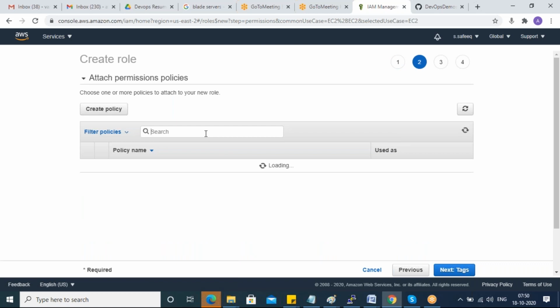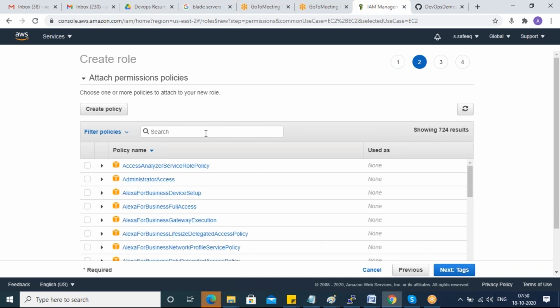So what is the difference between role and user? User means you will get credentials. Role means you don't get credentials. Directly you have to attach this role to some service, some EC2 instance. I'll show you now how to attach this role. You won't get any credentials if you go with a role.